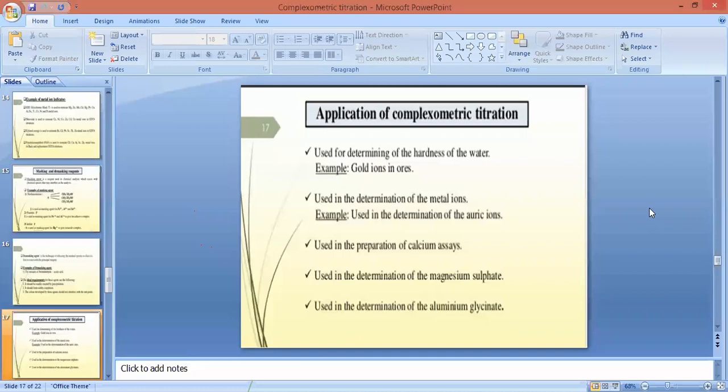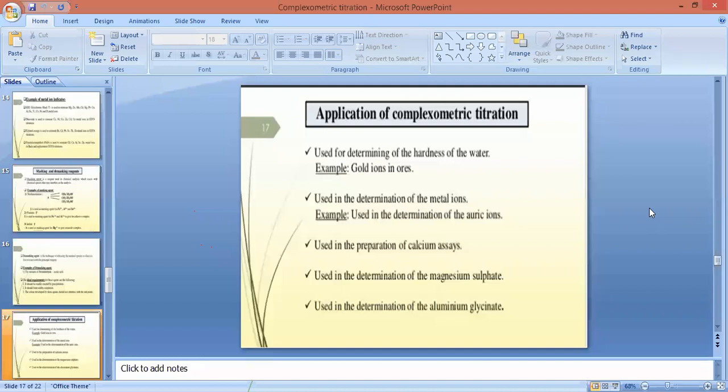Nextly, it is also used for determination of magnesium sulphate. Magnesium sulphate is a drug substance, and its percent purity we can determine by complexometric type of titration. And lastly, it is used in determination of aluminum glycinate. So these are the applications of complexometric type of titration.